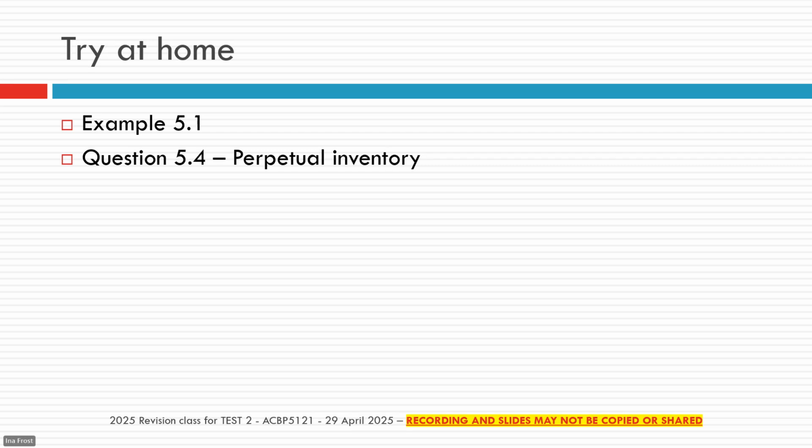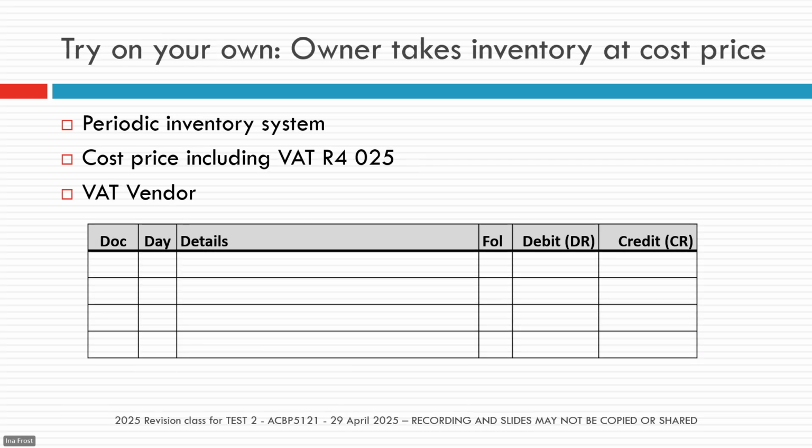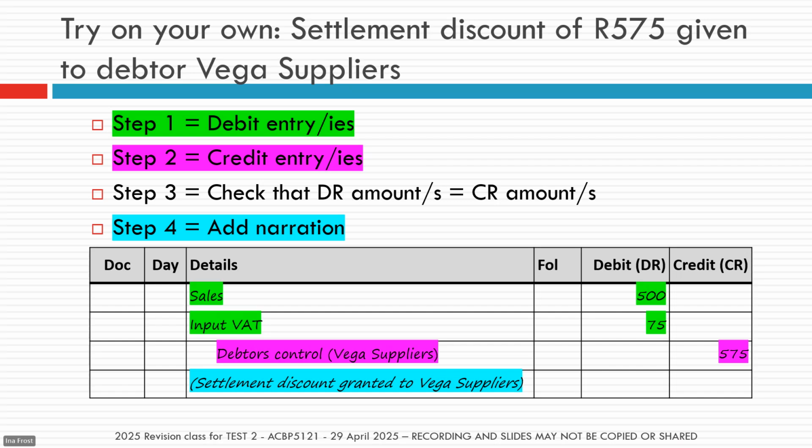Hi, Ina. Yes, maybe what I could say specifically to that transaction with the settlement discount, I always try to remind the students that if it's to do with a discount given to a debtor, then always remember what impact that discount will have on the debtor's account. You're not increasing the balance, so always remember that discounts will decrease. And what is debtors control? It's an asset, and when you want to decrease an asset like debtors control, you must credit it.